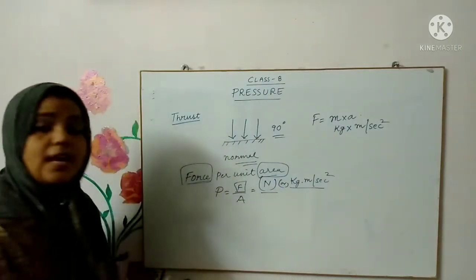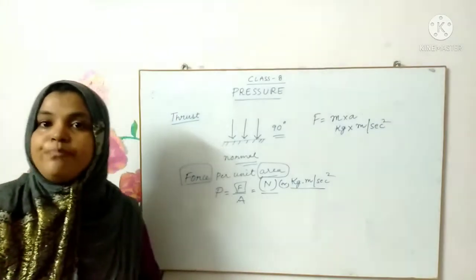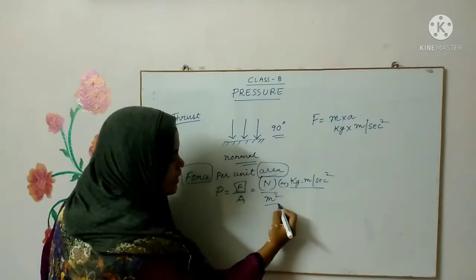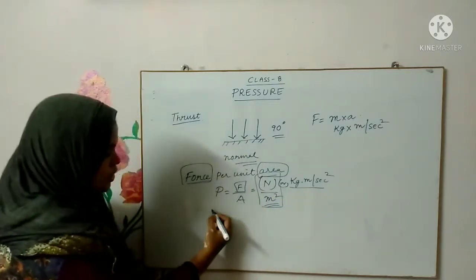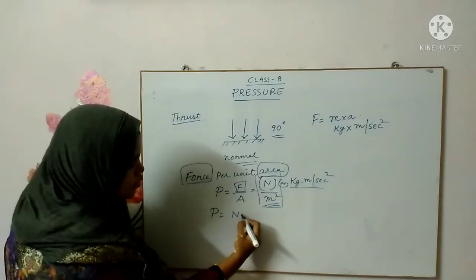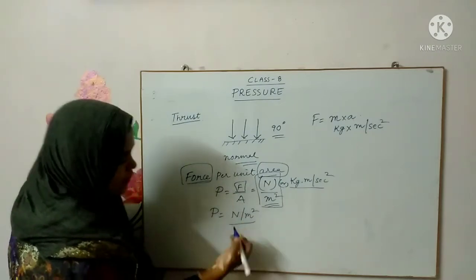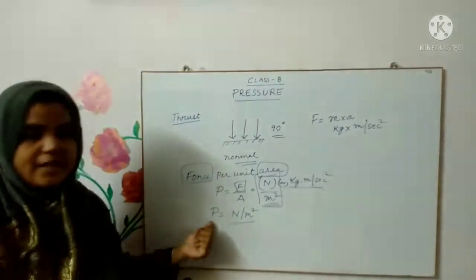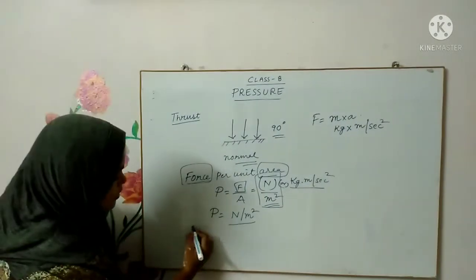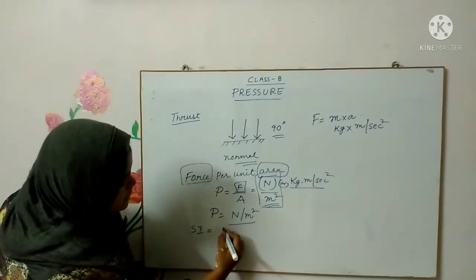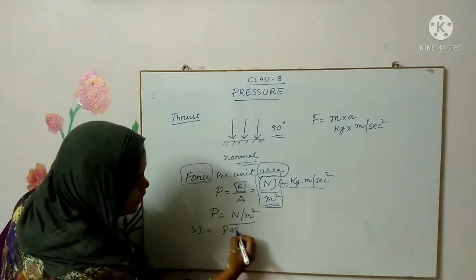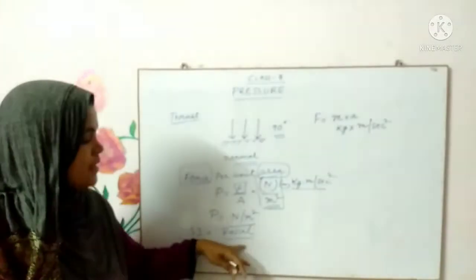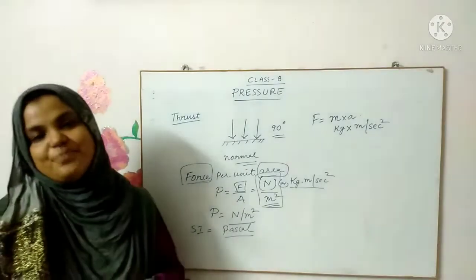Now what is the SI unit of area? Area is usually length into breadth, right? So it is meters square. Now we can say that the unit of pressure is newton per meter square. This is the MKS unit of pressure. Now talking about the SI unit of pressure, this newtons per meter square is given a term known as Pascal. So the Pascal is the SI unit of pressure.